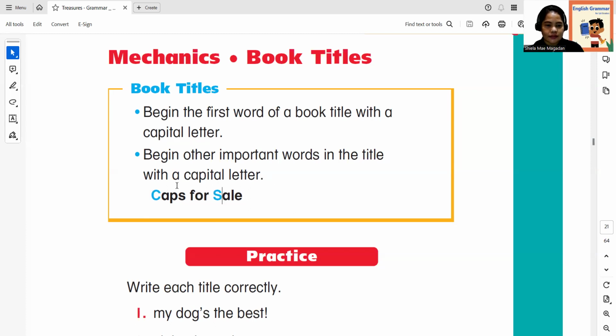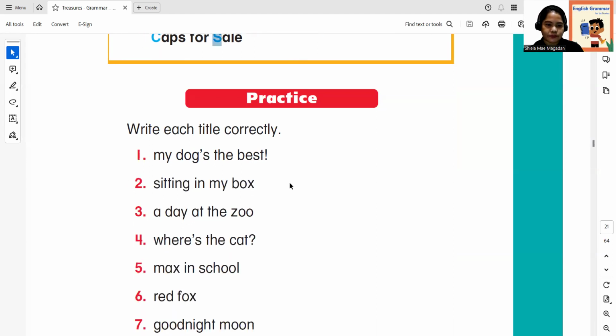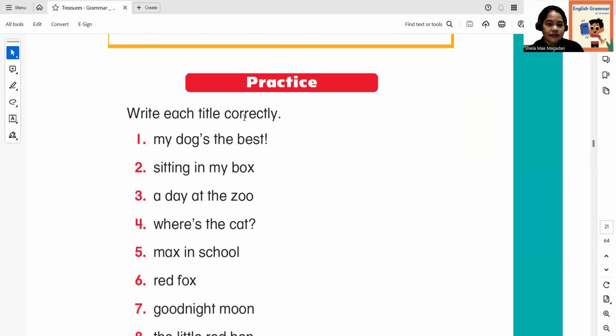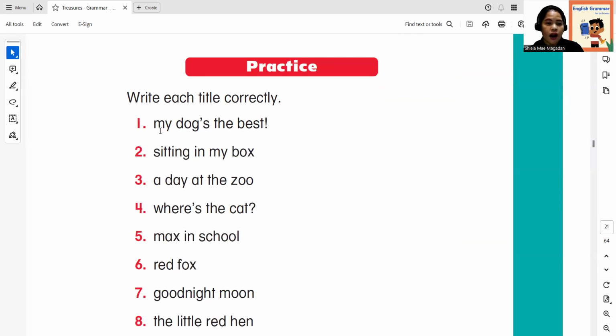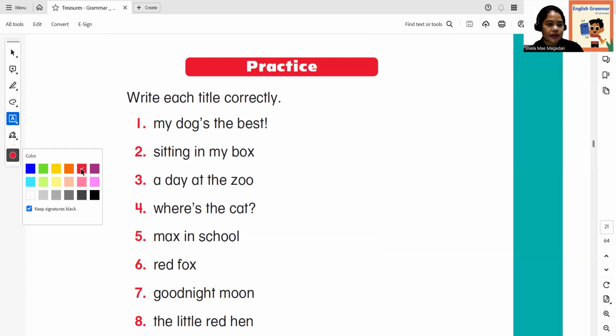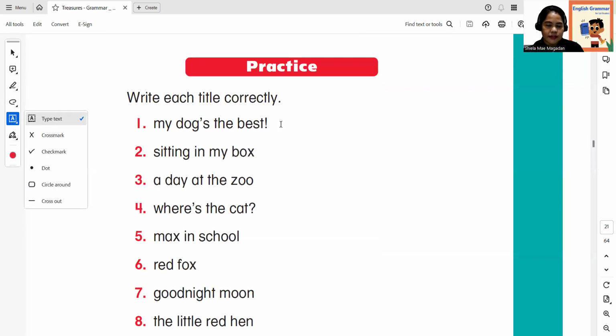The book titles need to have a capital letter at the beginning and on the important words. Okay, so let's have practice. Write each title correctly. All right, if you can see here, all are in small letters. So now let's change it into type text and change the color so that we can have beautiful color. All right, now let's proceed.